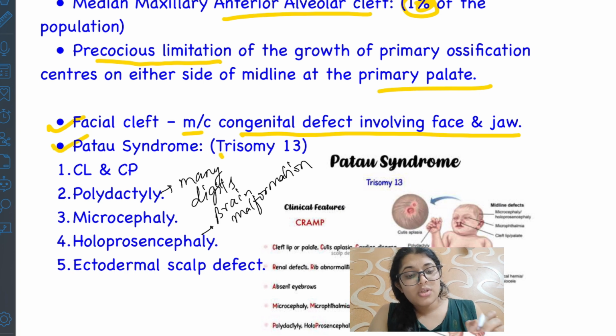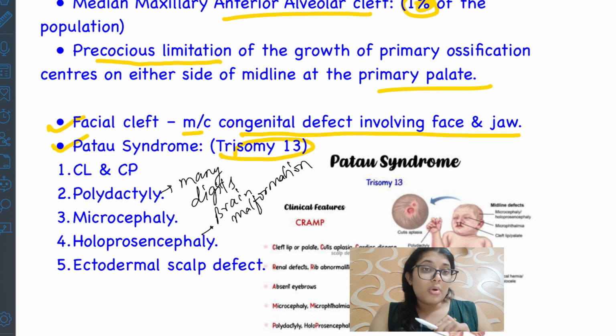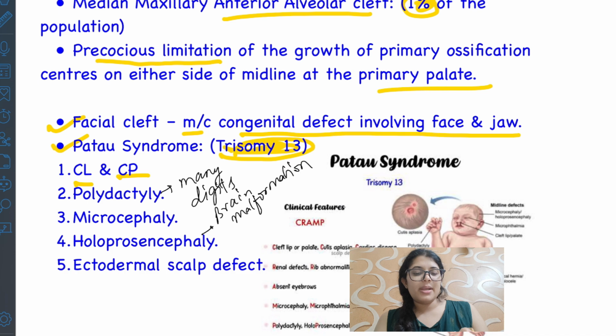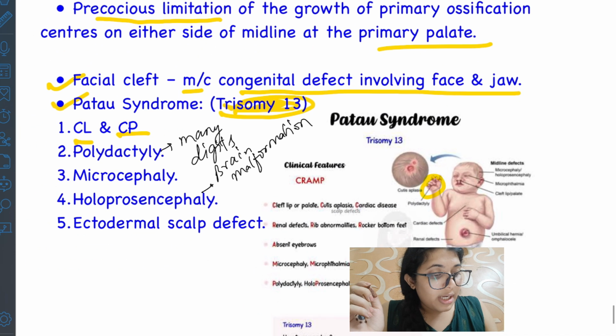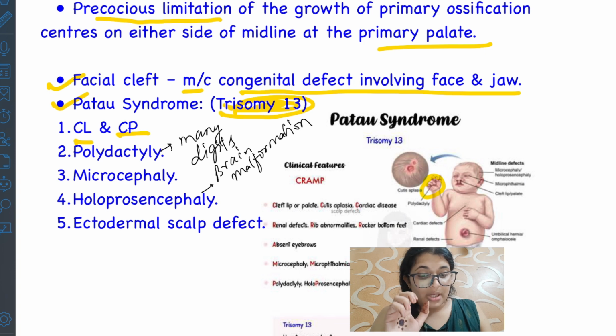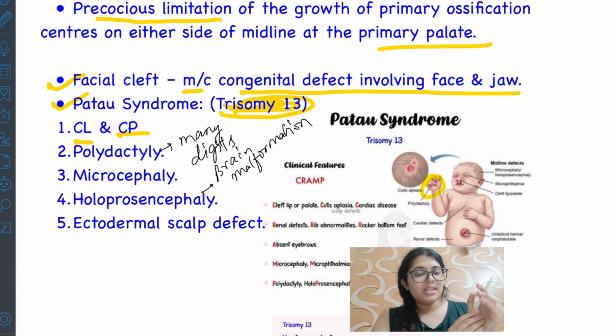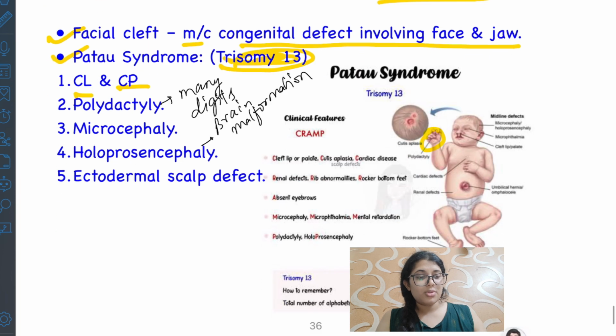Now what is Patau syndrome? That is trisomy 13. How can you remember Patau? When you spell Patau syndrome, there are a total of 13 alphabets, and Patau syndrome is trisomy 13. You can see cleft lip and cleft palate. Polydactyly, you can see in this image, that is multiple digits are present. Microcephaly, small head is present. Holoprosencephaly, that is brain malformation, and ectodermal scalp defect is seen in Patau syndrome. Okay.